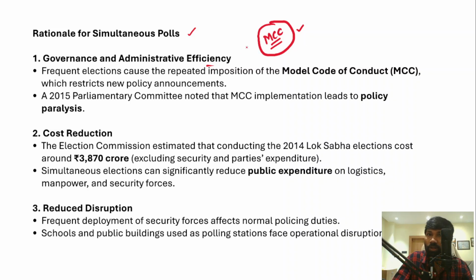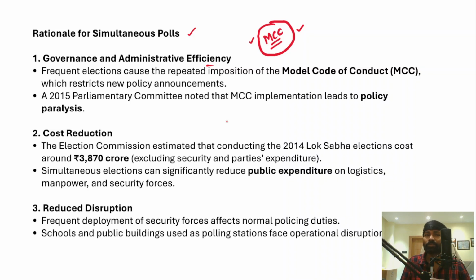So this Model Code of Conduct, in fact, affects governance and administrative efficiency, because throughout the year, in one part or the other, the country is in election mode. For example, recently Bihar elections took place, and the next Assam elections will also take place. So everywhere there is this Model Code of Conduct, regular elections.